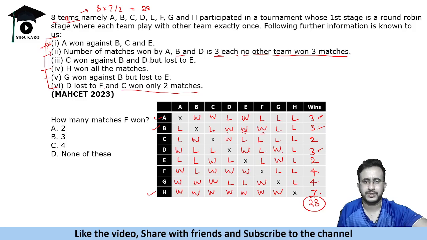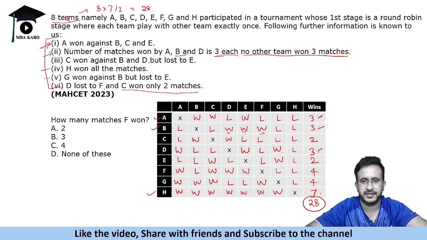Okay, so let us fill this information into the table. Like we filled the table, we can answer the questions based on this information. So here's the first question. It asks how many matches F won. So if you look at the table of the wins and all, F has won seven matches in the tournament.